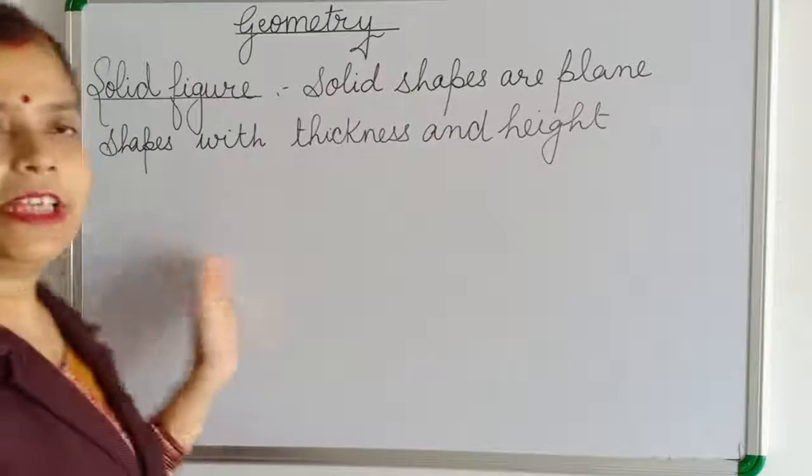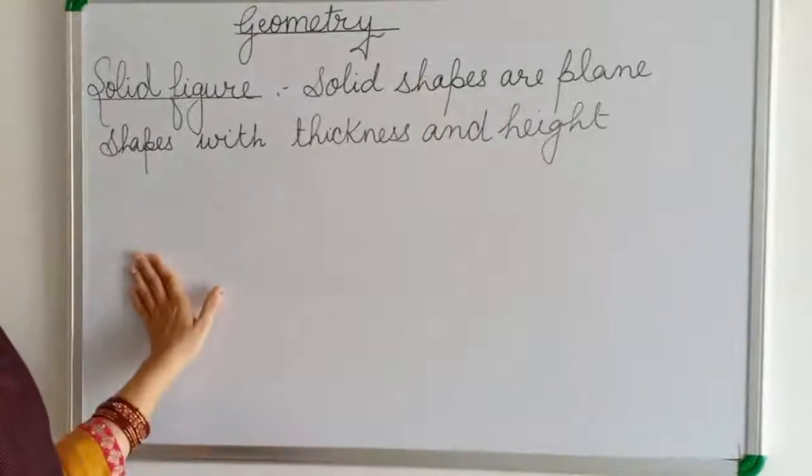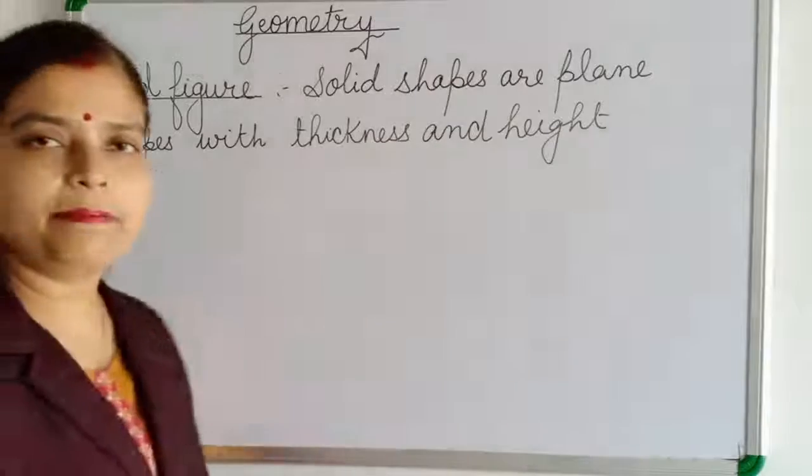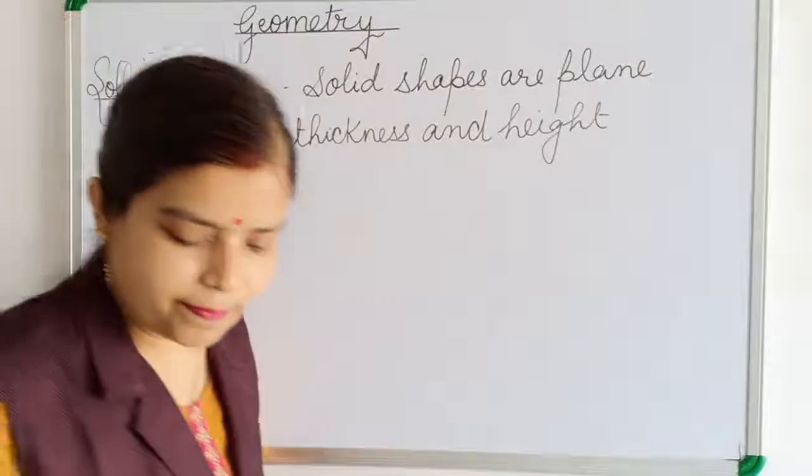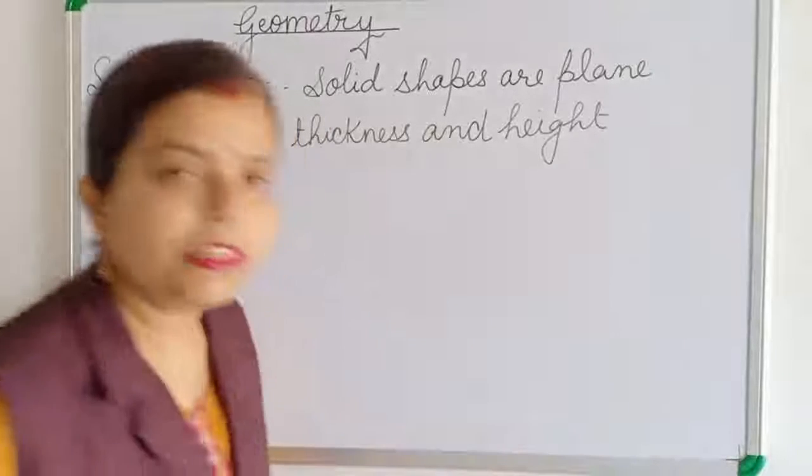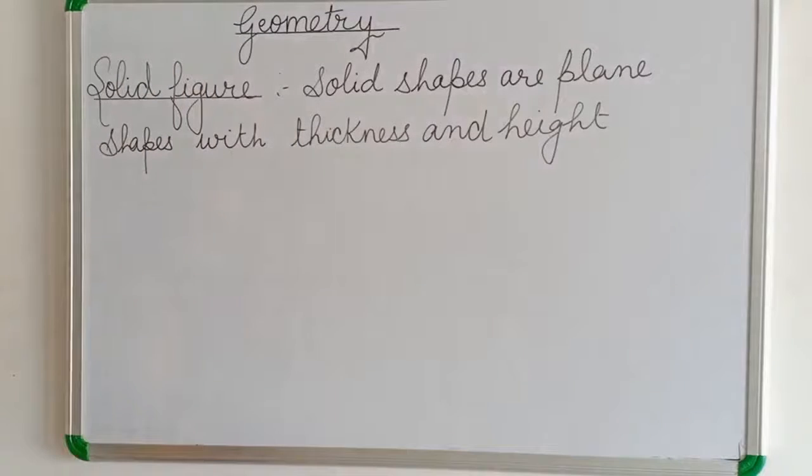Plane shapes we can draw on a flat surface, that is, on a piece of paper. But a solid shape is a plane shape with thickness also. There is one more thing included: not only length and breadth, there is thickness also.